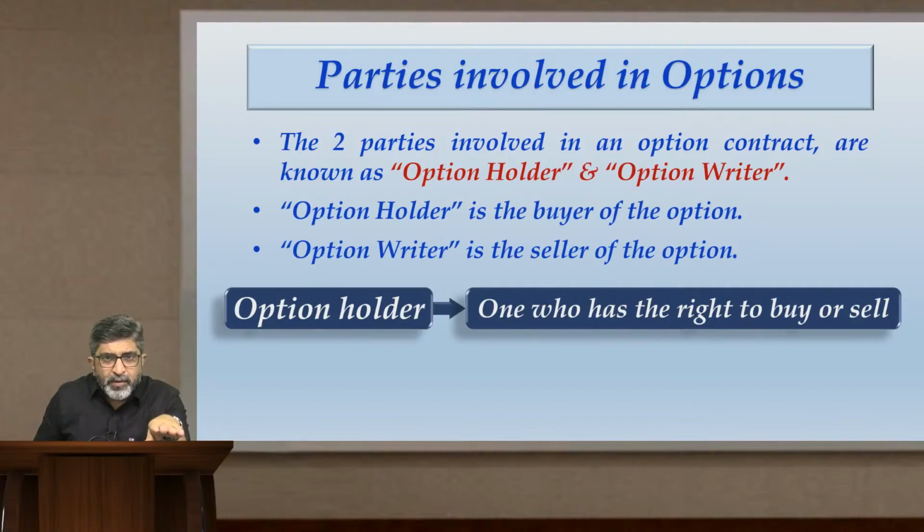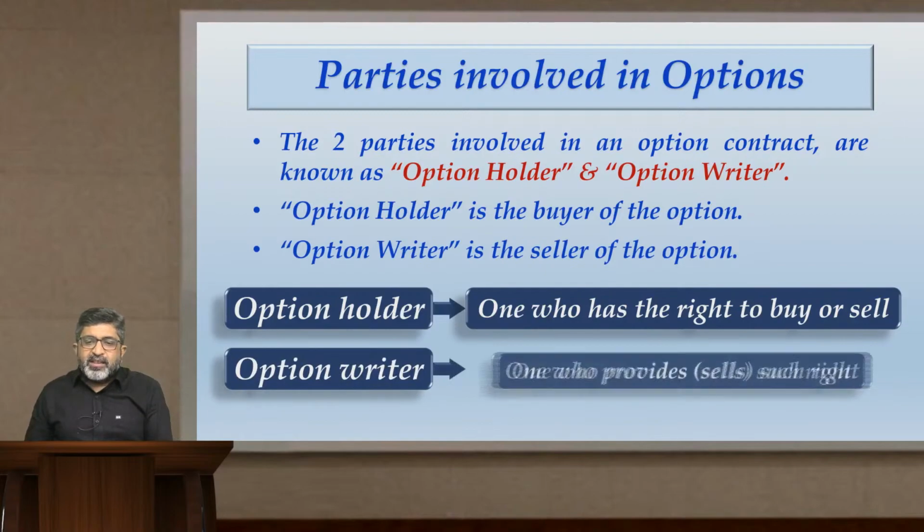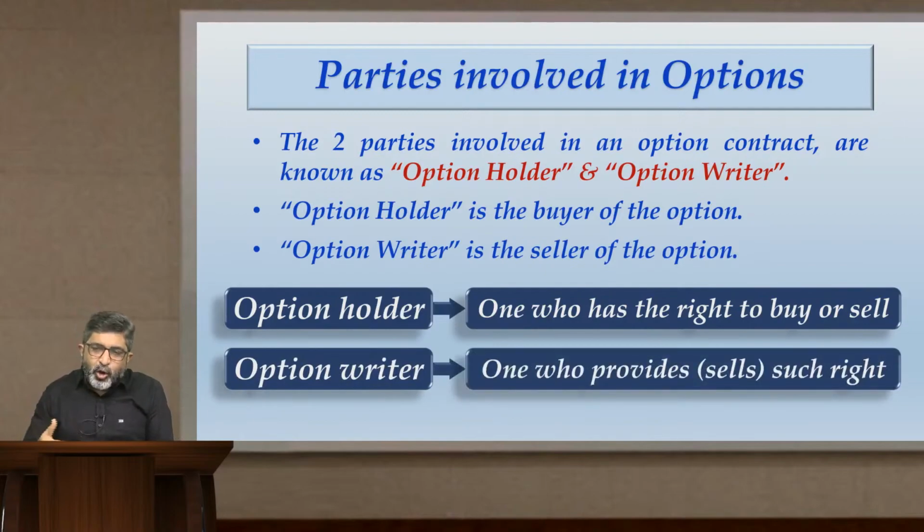You know what is the meaning of underlying? If the contract is for buying shares of Tata Motors, then shares of Tata Motors become the underlying, correct? Option writer is the party who provides or sells such right to the option holder.